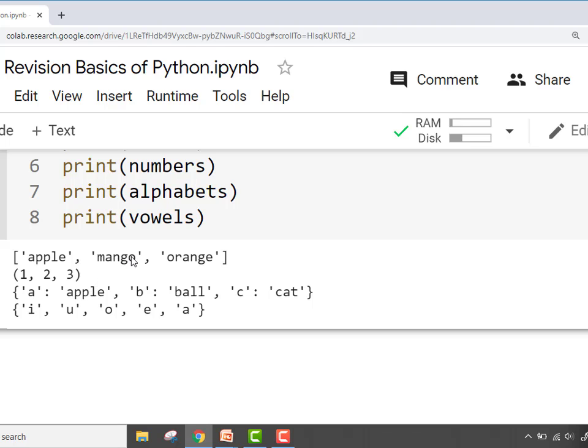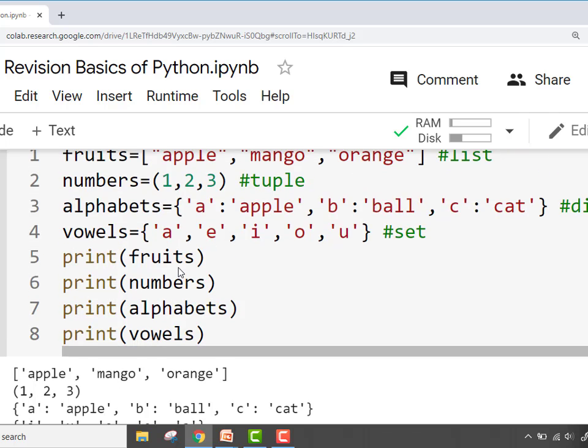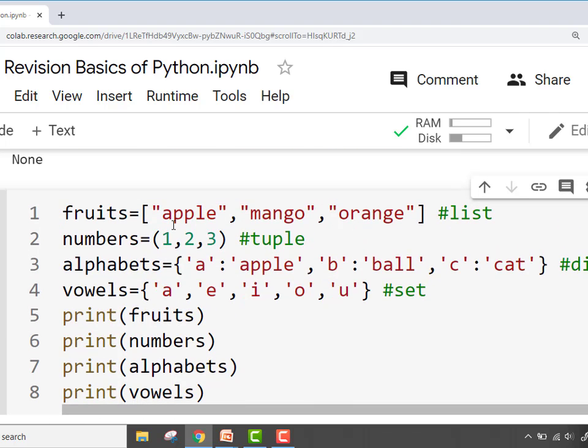So here is the outcome: apple, mango, orange. So in this way we can use the literal collections in Python. We are assigning the list to fruits, we are assigning 1, 2, 3, which is a tuple, to numbers, we are assigning a dictionary to alphabets, and we are assigning a set to vowels. And when we print these with a single variable, we can access these literals. That's all for today's session.